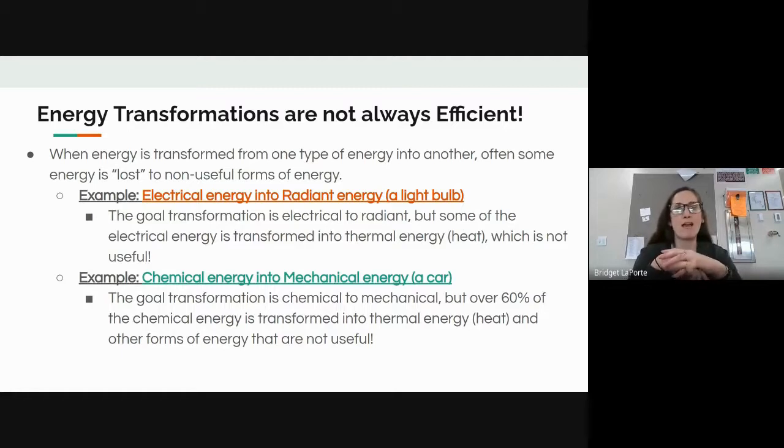But sometimes we have non-efficient or wasteful transformations. So if we don't have an efficient transformation, that means that I'm going to use the word lost, even though that's not the right word. We have kind of a wasteful transformation as part of that process. So we're going to talk about two examples where we see this in action.